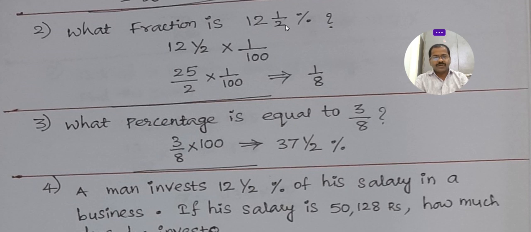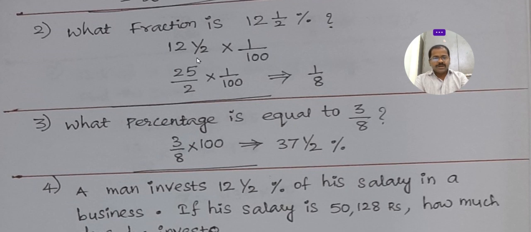So 12.5 into 1 by 100. This is a mixed fraction, 12 1 by 2. If we have a percentage, then we have to write into 1 by 100.